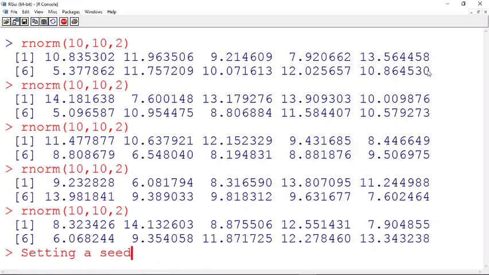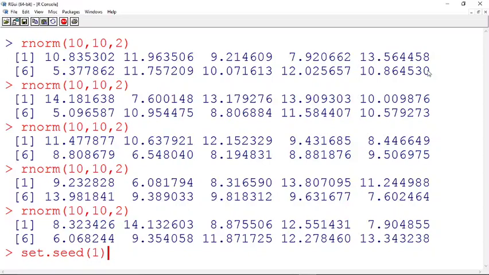So how to set a seed? We will see that. You have a function called set.seed, and you open a bracket and close a bracket. Within this you give the number. It is just a numeric value, 1, 2, 3, like that you can specify. So now I say set.seed, suppose I say 1. What is the use of this set.seed?